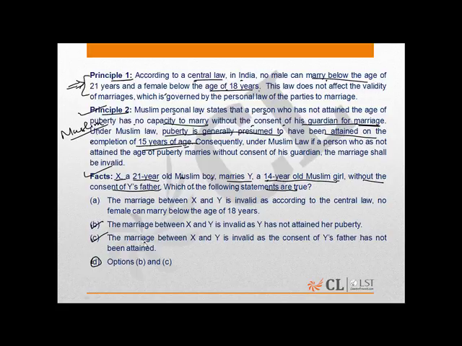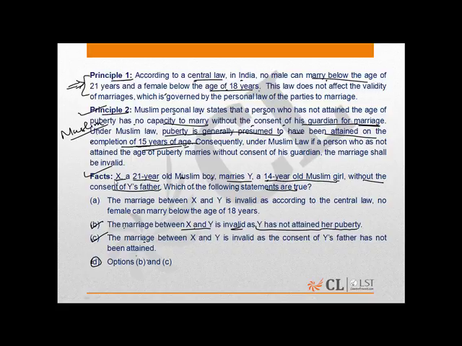The reason why B is the correct answer is marriage between X and Y is invalid as Y has not attained her puberty. The principle appended, that is in case of principle 2, clearly states that puberty is generally presumed to have been attained on the completion of 15 years of age.